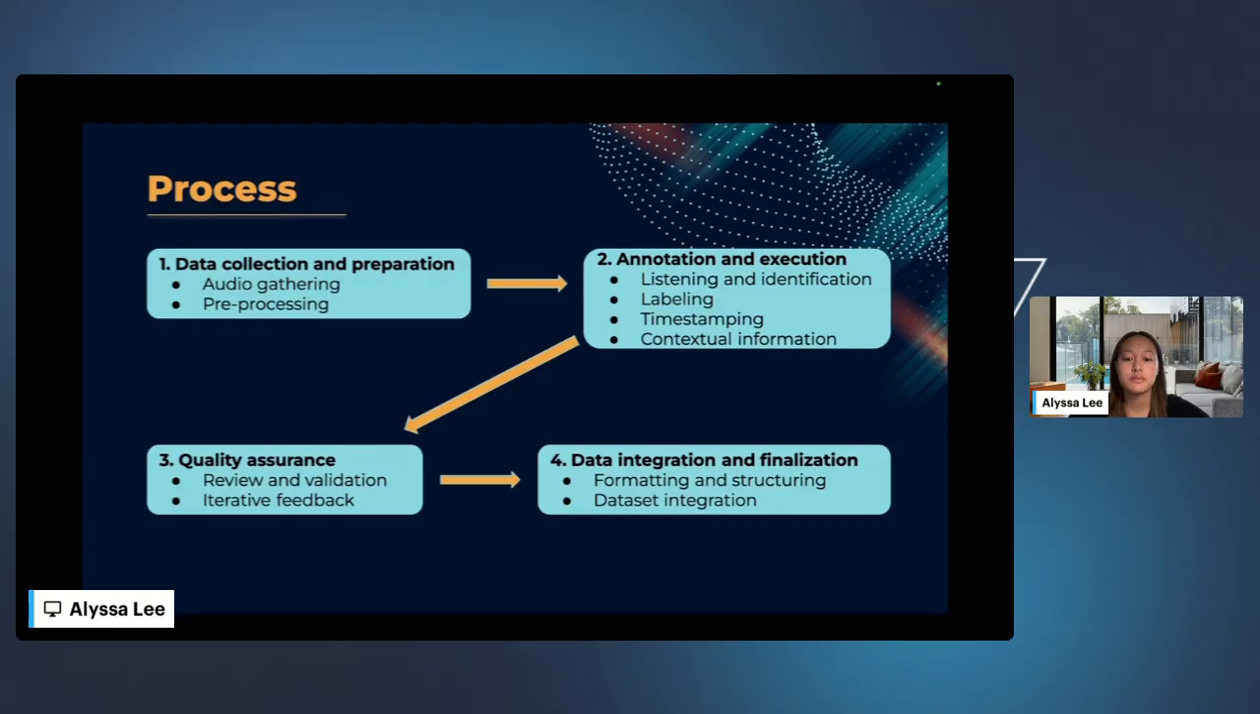And finally, once annotation is complete, the data is converted into machine-readable formats like JSON or XML. These formats include metadata such as labels, timestamps, and audio source IDs. Finally, the annotated audio is merged with the rest of the training dataset. The AI model now uses this structured information to learn patterns and improve its audio recognition capabilities.